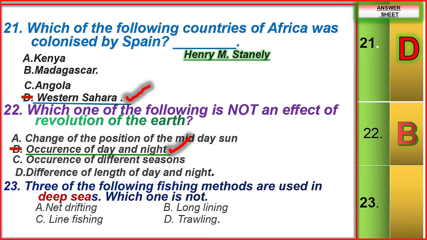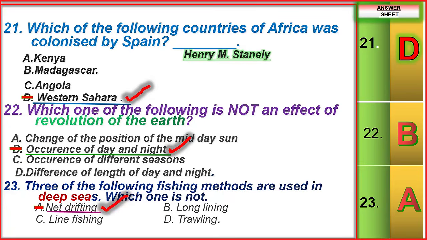Three of the following fishing methods are used in deep seas. Deep sea fishing. So which one is not? We have net drifting, that is just spreading a net along, it is for shallow water. Long lining and line fishing are used in deep sea where the sea is rough, but trolling is for deep sea where the sea is smooth. So the correct answer is net drifting.